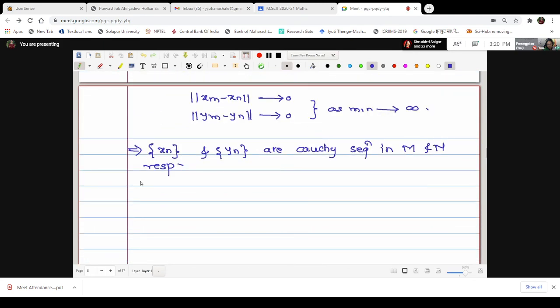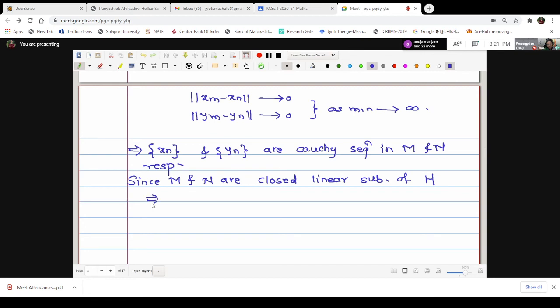Hence, since M and N are closed linear subspaces of a Hilbert space H, these are going to contain all their limit points, but here we have not talked about limit points. Before that I should say, since these two are closed, these are complete spaces, right?